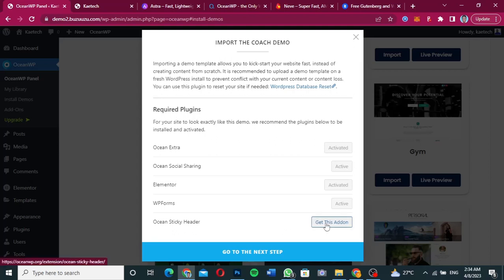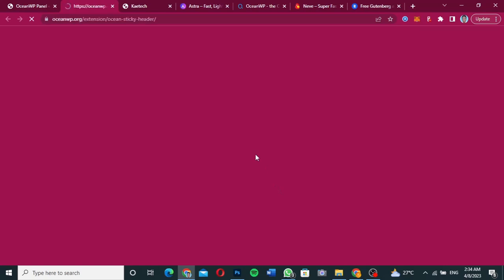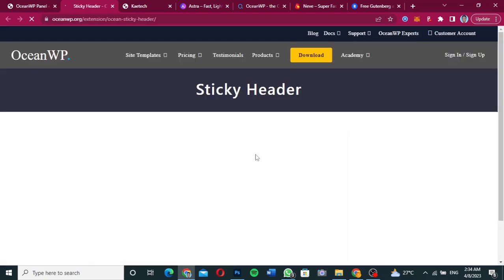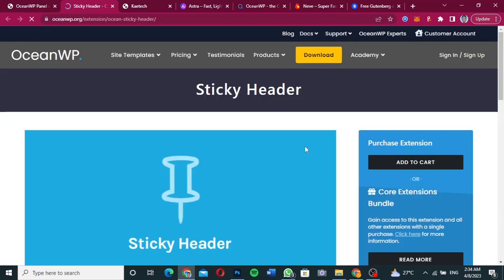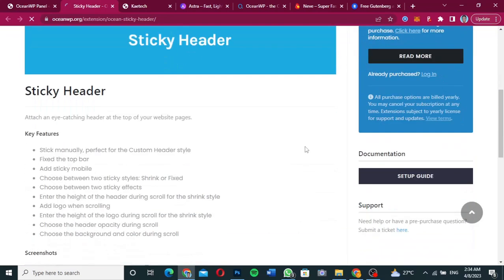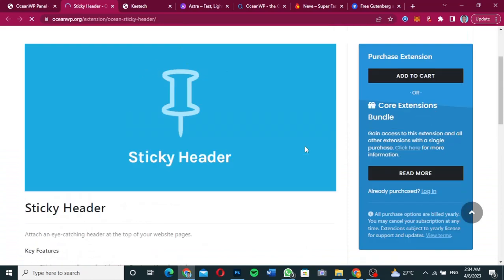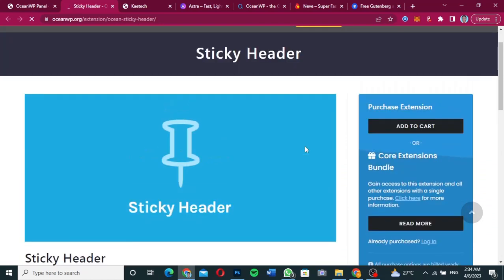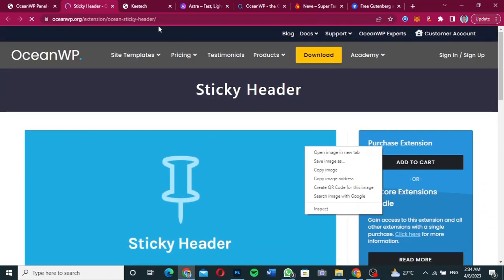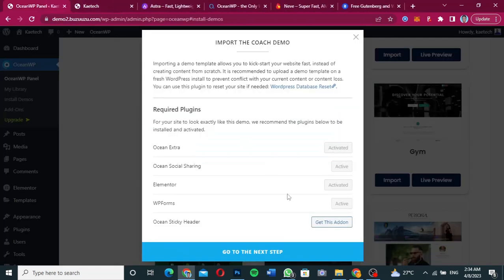So you can go ahead and get the plugin if you want to have it. But if you don't want it, as you can see, this is the plugin over here. It just leads you to their website. There's nowhere to download it. So what we have to do is copy this one into the plugin directory and install it from there.